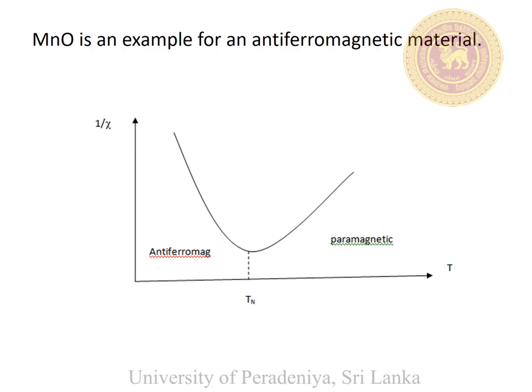The reciprocal of the susceptibility varies with the temperature as shown here. Below the Néel temperature, the material is antiferromagnetic. Above the Néel temperature, the material is paramagnetic. Material becomes paramagnetic due to the thermal agitation above the Néel temperature.